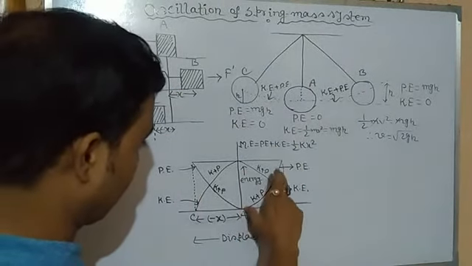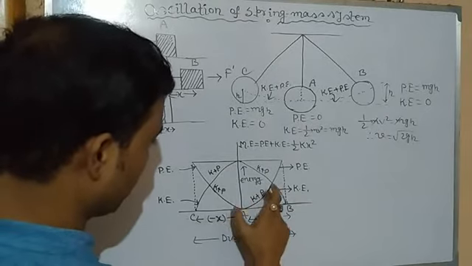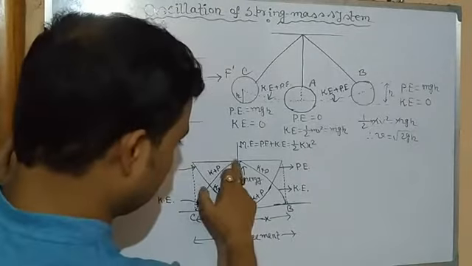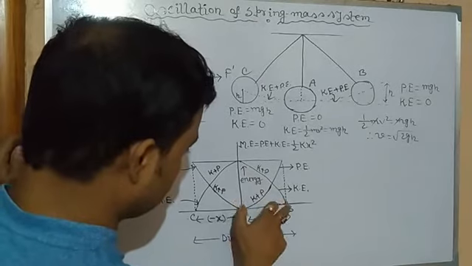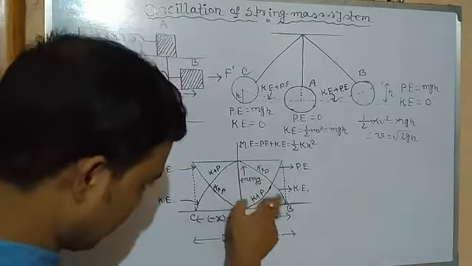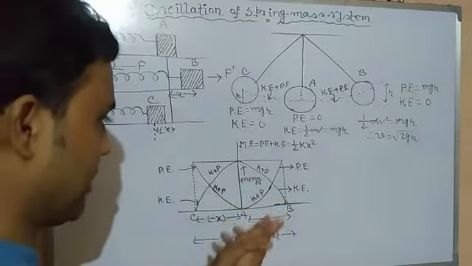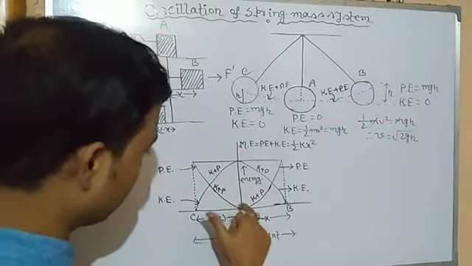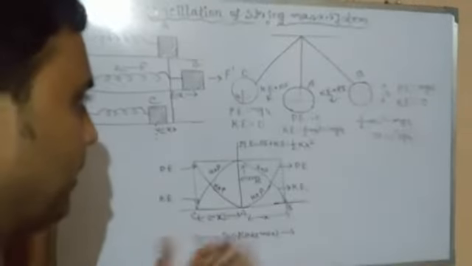In between, kinetic energy slowly decreases and potential energy increases. When it moves from A to B, kinetic energy decreases, potential energy increases, and in the middle both kinetic plus potential are 50%.